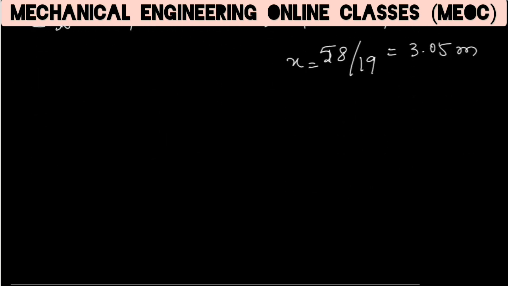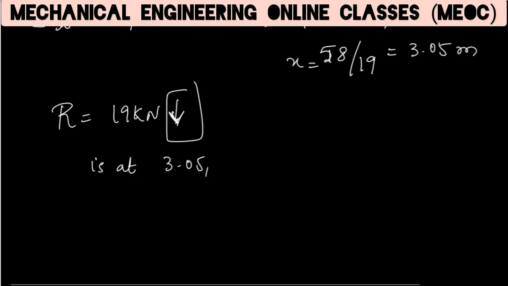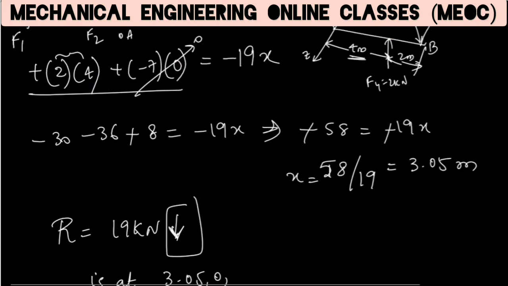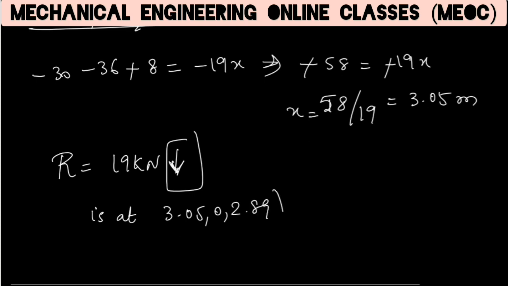So therefore we have found the resultant as 19 kilonewton downward force. So when we are showing this direction, we don't have to use that negative symbol. Negative symbol is when you don't use this. So it is 19 kilonewton downward, and the position or the location of this with respect to origin is at 3.050 and 2.89. These are the coordinates of the point through which the resultant is acting. Hence solved.